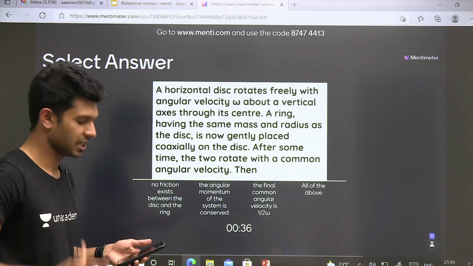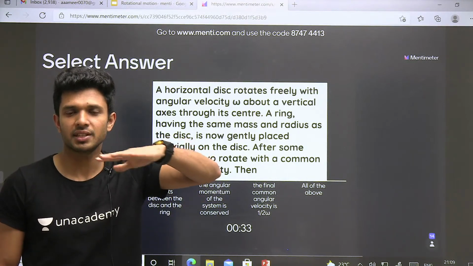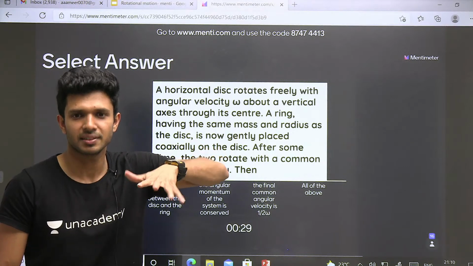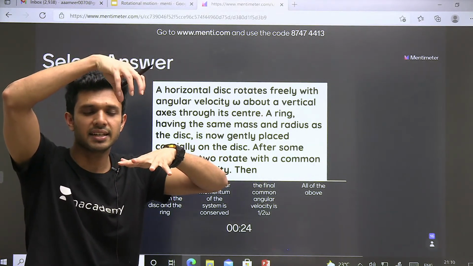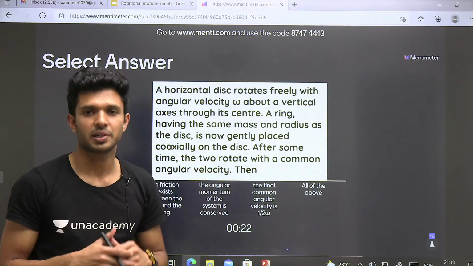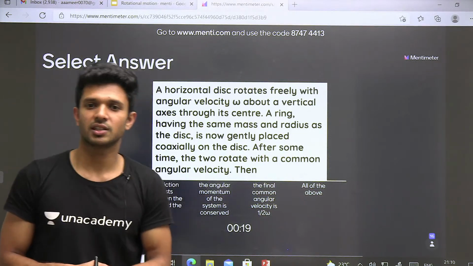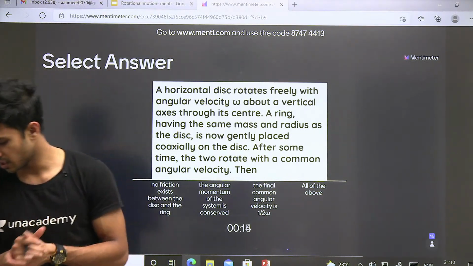Initially, the disk was rotating with an angular velocity omega. Think that my palm was actually a disk, rotating like this. On top of it, a ring which was initially at rest, we are slowly keeping on top of it. The question is, which option is going to be correct in this particular situation? All of the above is also there, so please check all the options thoroughly.